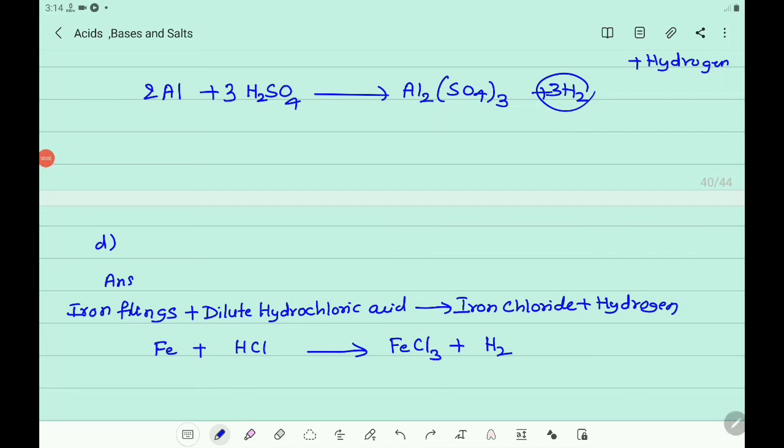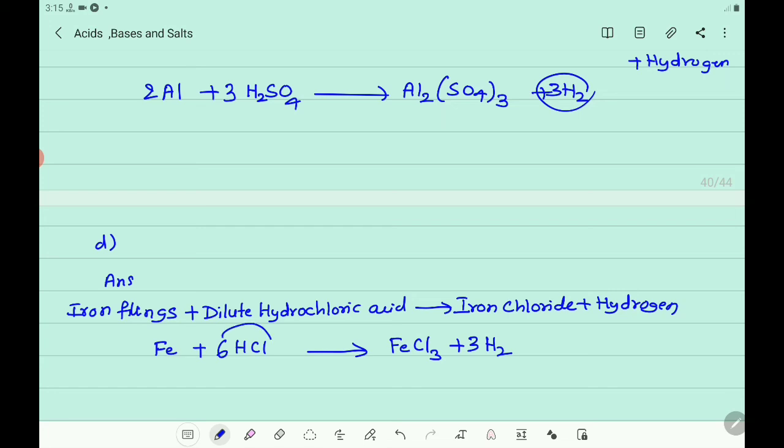Here you observe H2 is there and Cl3 is there. But here you can't take 3 or 2 because if you take 3, the hydrogen atoms will not be balanced. In that case, you take the LCM of 3 and 2. What is the LCM of 3 and 2? That is 6. So you write 6 here. Then here you got 6 hydrogen, so you make it 3 H2, 3 twos are 6.